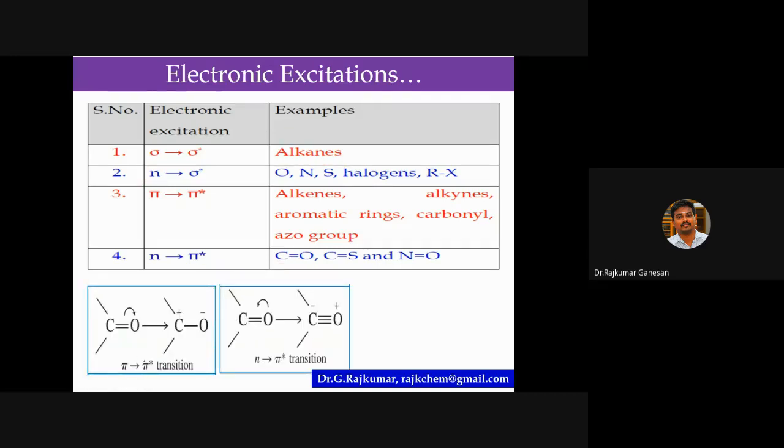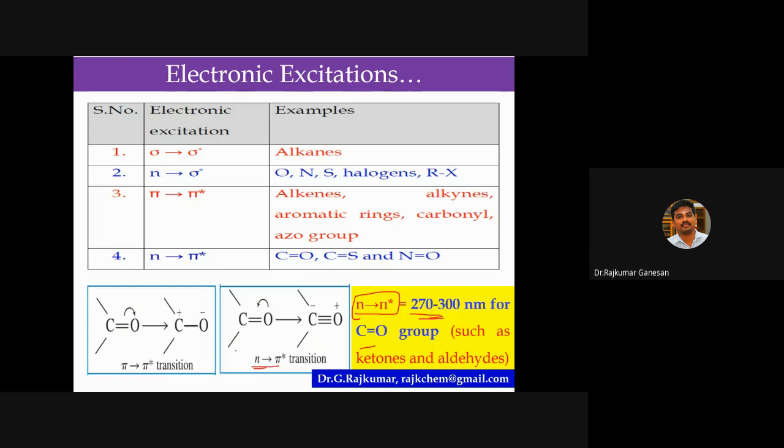Look at this, how it happens, the pi to pi star transition. And look at this, this is the n to pi star transition. Normally, the n to pi star transition for a carbonyl group, that is aldehydes and ketones, usually appears around 270 to 300 nanometer. You remember this lambda max value, 270 to 300 nanometer for the n to pi star transition in the case of aldehydes and ketones. This lambda max value may vary, depending on the substituents present in the ketone or aldehyde.